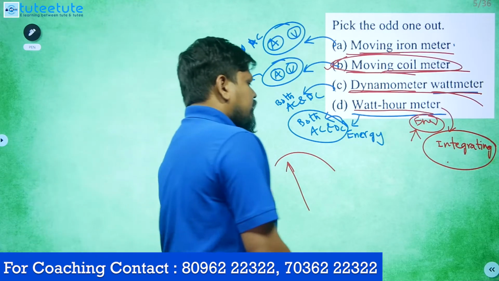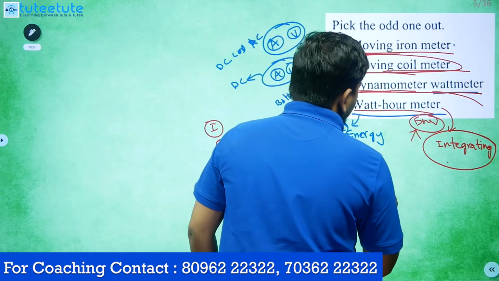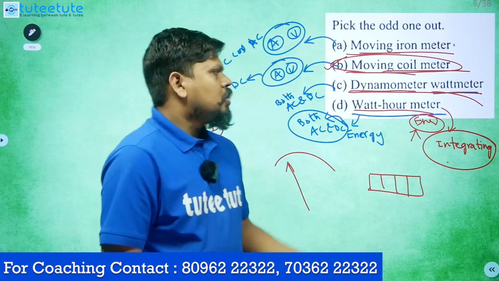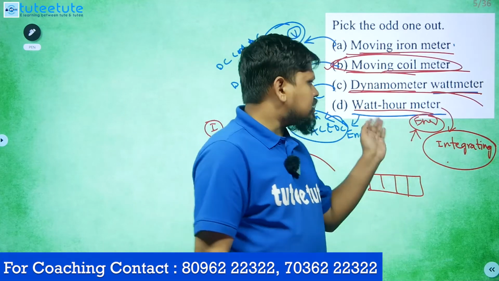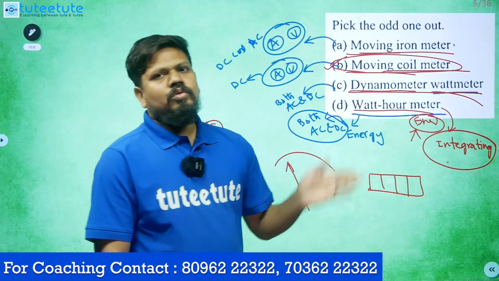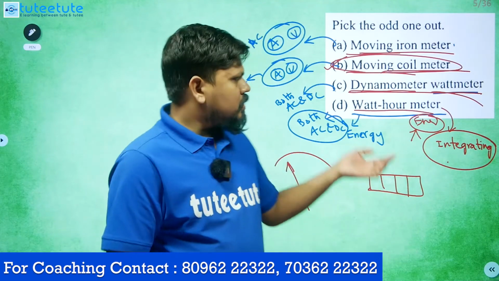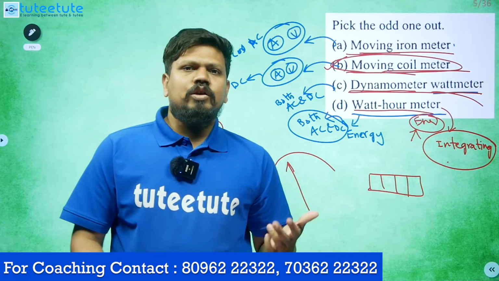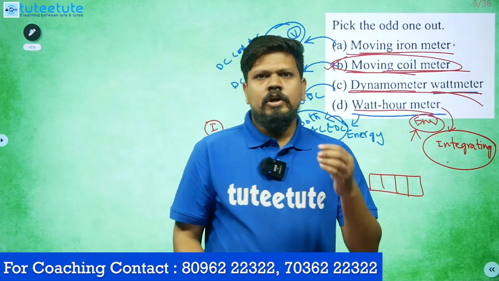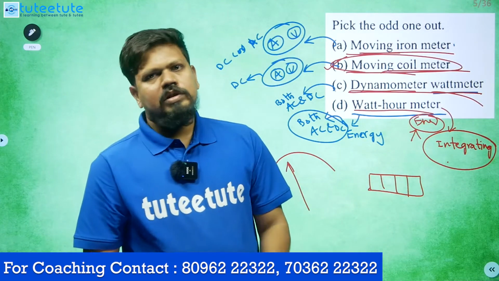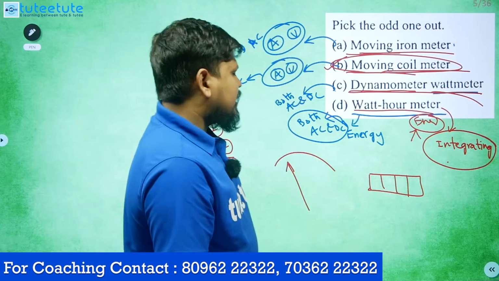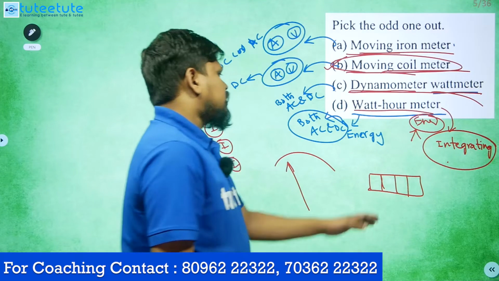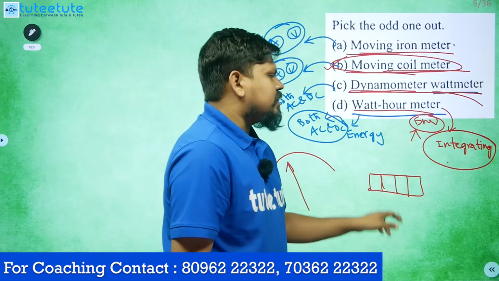Integrating means wherever a registering mechanism is there, just like our energy meter. Watt-hour meter is power into time, which is nothing but energy. The meters we use outside our home, just go and check once, are energy meters. So this is an integrating type of instrument.